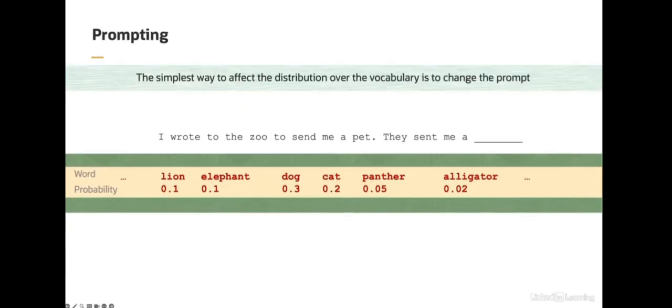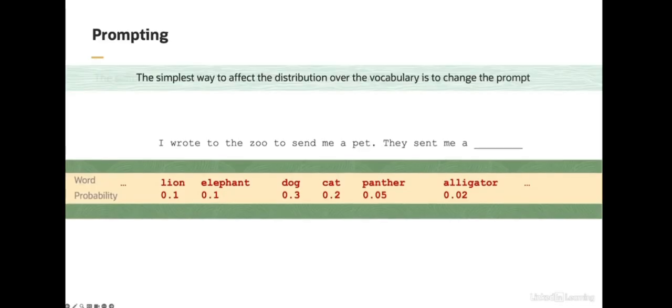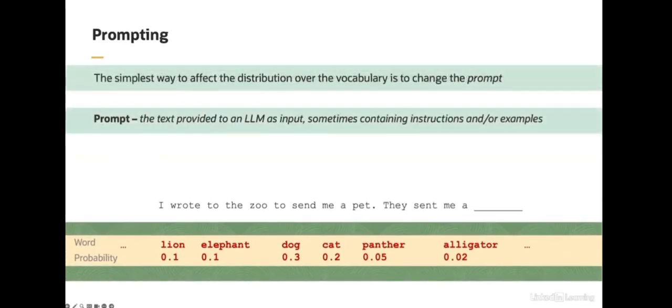The simplest way to alter the probability of vocabulary words is by prompting. You may have heard the word prompting frequently in connection to LLMs. Indeed, it's an overloaded term in the sense that it gets used in a lot of different ways. But the simplest way to think about prompting is that it refers to altering the content or structure of the input that you're passing to the model. This might sound obvious, but when I change the text input to the model, even slightly, I will get a subsequent change in the distribution over vocabulary words.